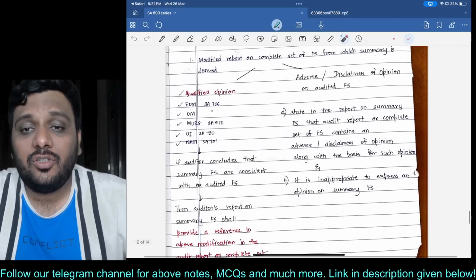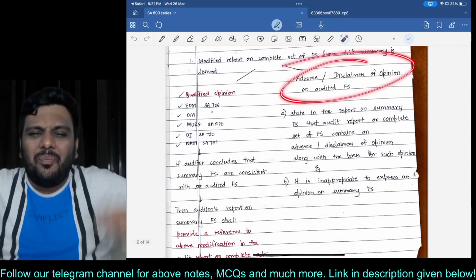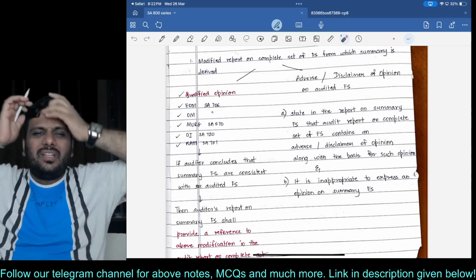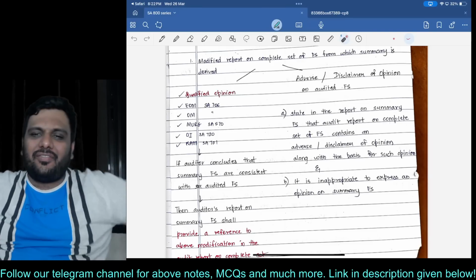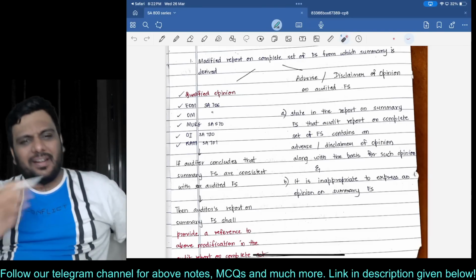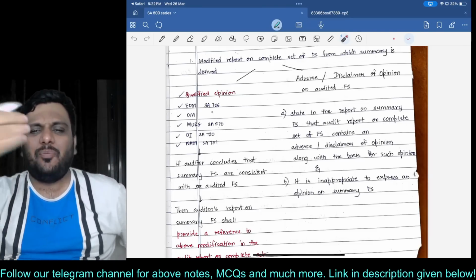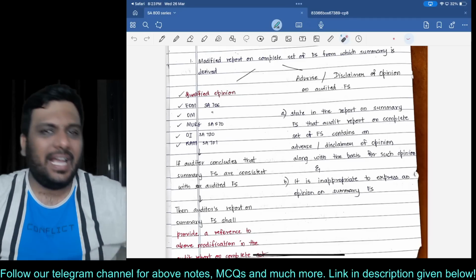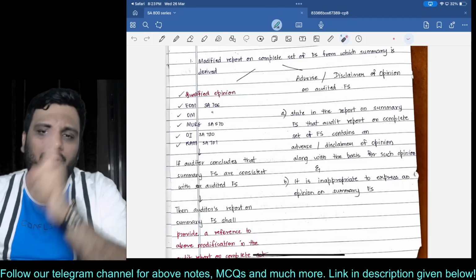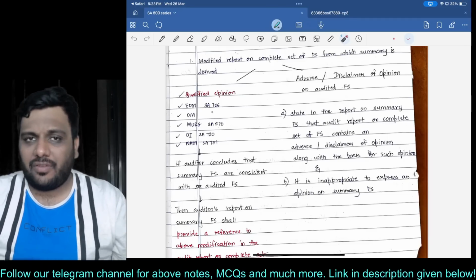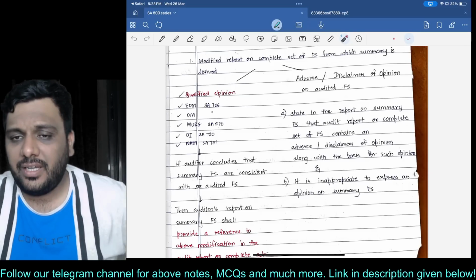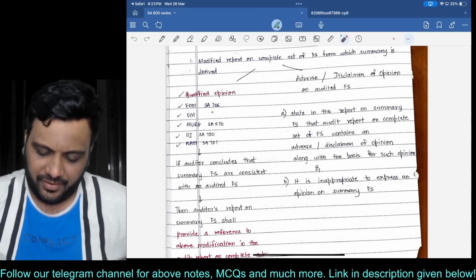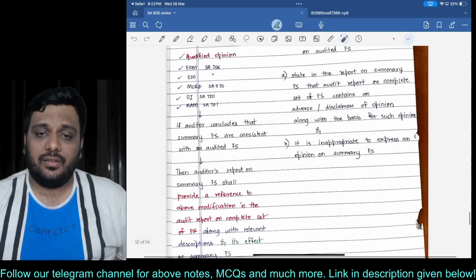If you have given an adverse opinion or disclaimer of opinion on the complete set of FS, what is the point of reporting on summary FS? We will write in the report that it is inappropriate to express an opinion on summary FS. I repeat, if you have given an adverse opinion or disclaimer of opinion on the audited complete set of FS, then you write in the report that it is inappropriate to express an opinion on summary FS.